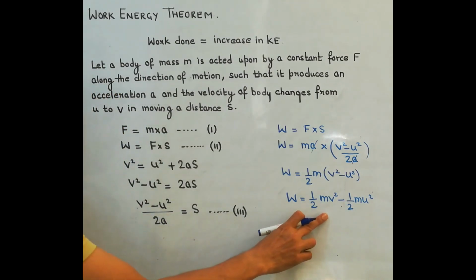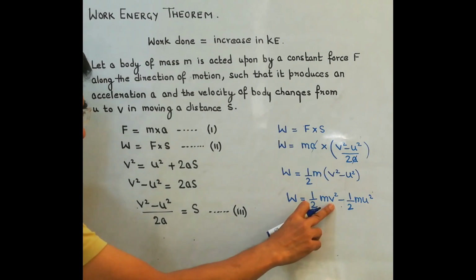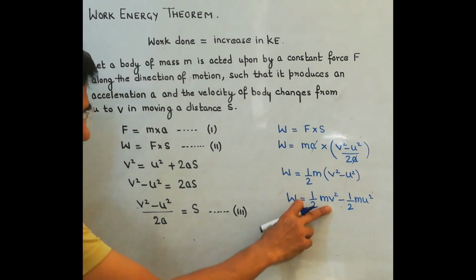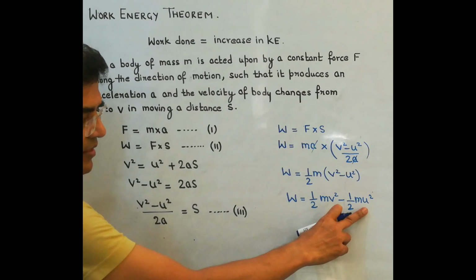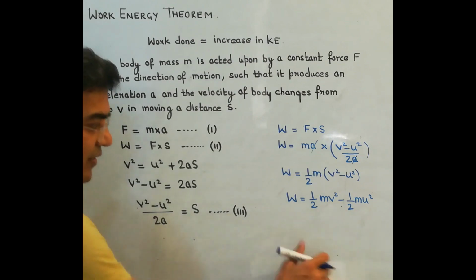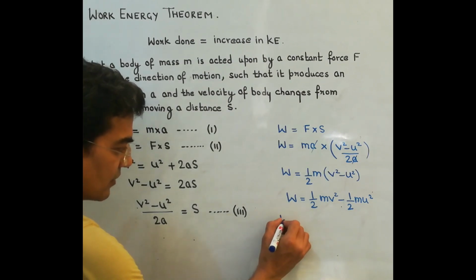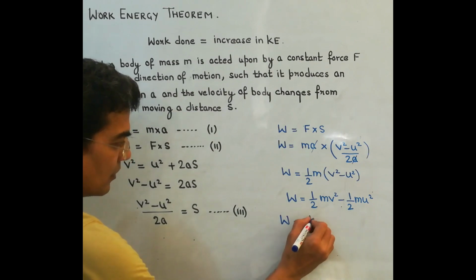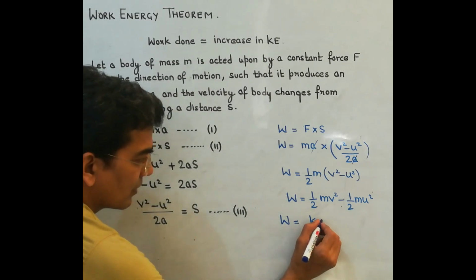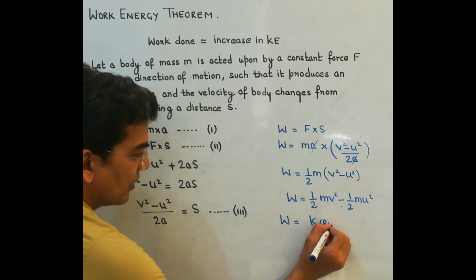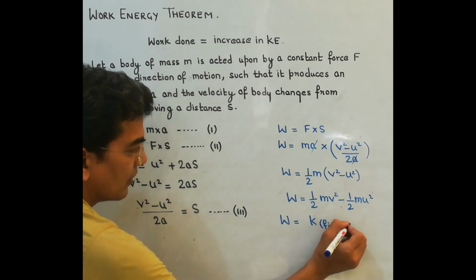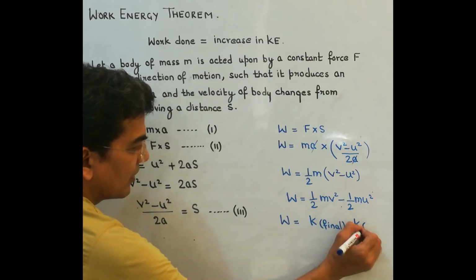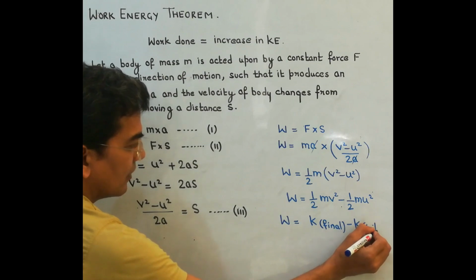Now this is representing, as V is the final velocity, the final kinetic energy, and this is representing the initial kinetic energy. K final minus K initial.